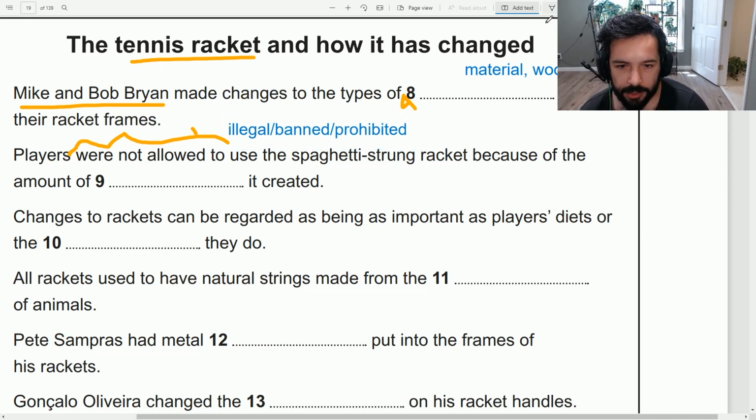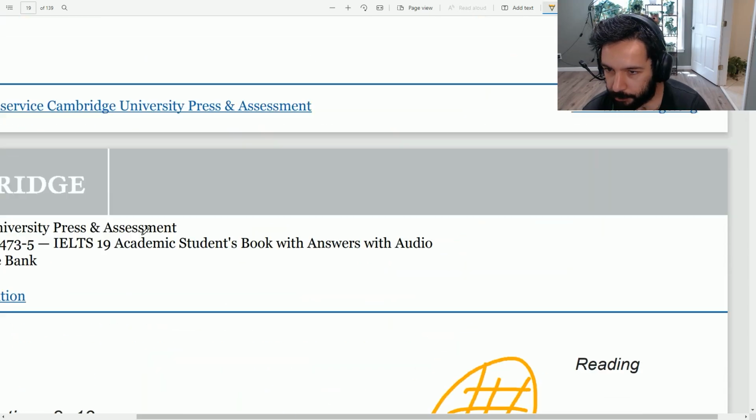To use the spaghetti strong racket because of the amount of something it created. Spaghetti strong sounds like something that will be repeated in the passage. This is not something that they can use synonyms for. It's a technical term regarding the rackets or the game itself. So this is going to be repeated. It's very easy to find. I mean, it's spaghetti strong, two words. It's a very long word. It cannot be separated. So it's going to be very easy to find. And it's going to be after Mike and Bob Bryan.